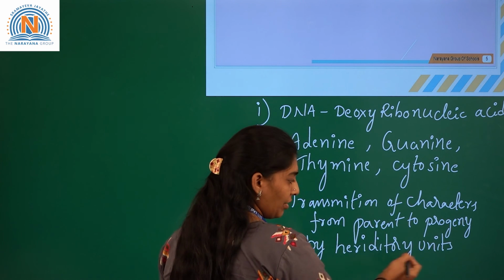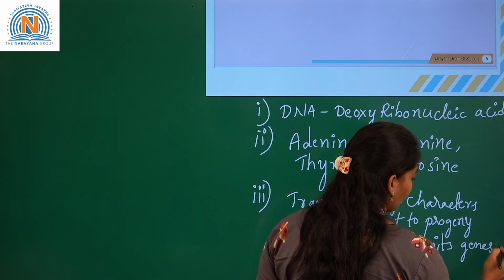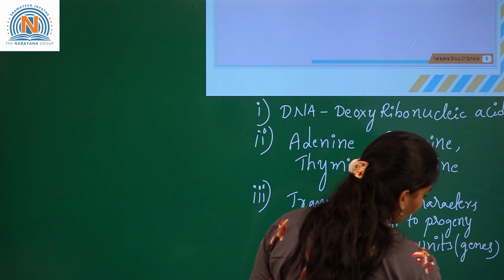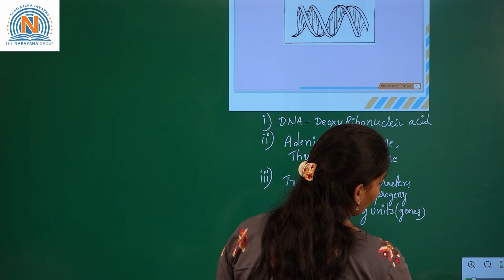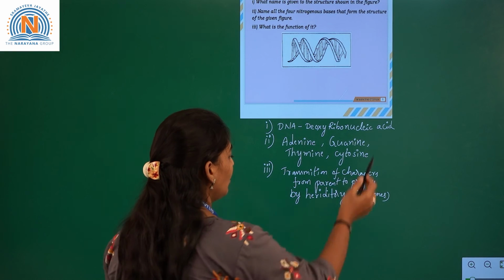These hereditary units are nothing but genes. So, when you see that answer, once you can see here,